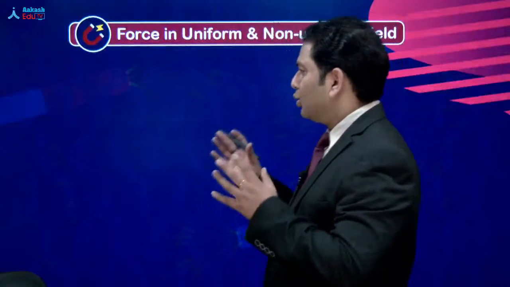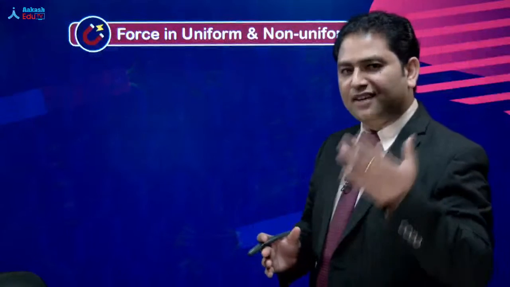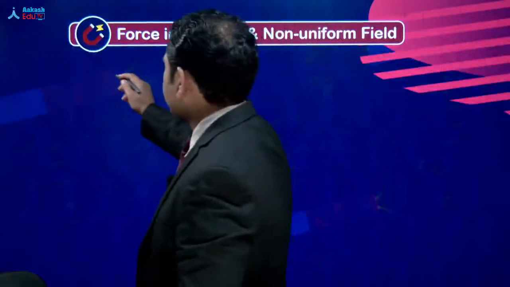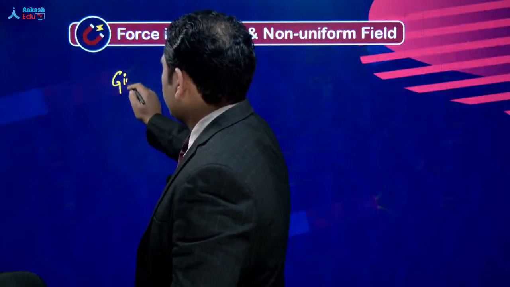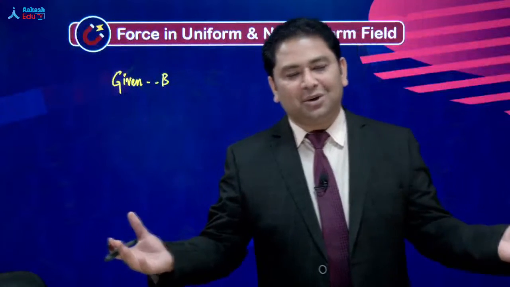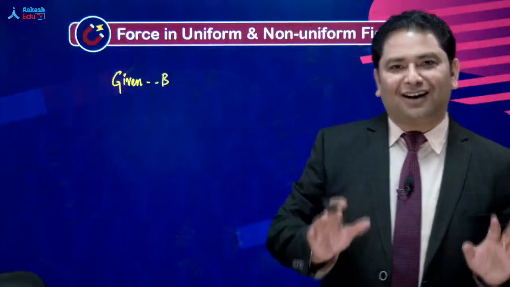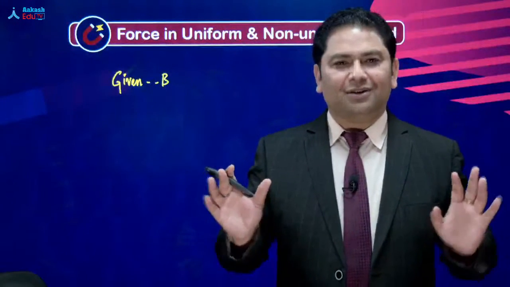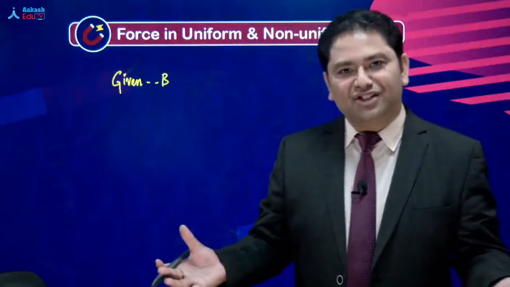आप देखिए इसमें we are going to divide the entire numerical into two categories. Number one is that you would be given the magnetic field. Now, एक बार किसी ने कह दिया कि magnetic field given है, वैसे भी we humans are lazy by nature, तो किसी ने कह दिया कि don't worry, I am giving you the magnetic field, तो हम कहेंगे that's perfectly fine, because हमें तो magnetic field चाहिए.